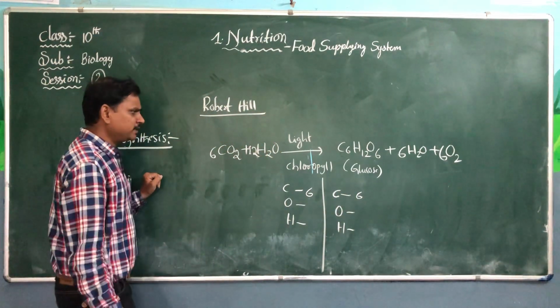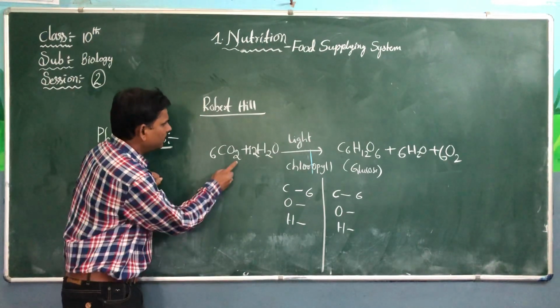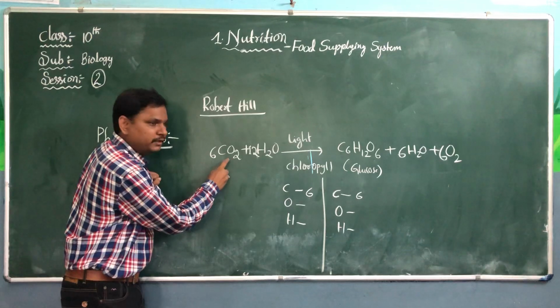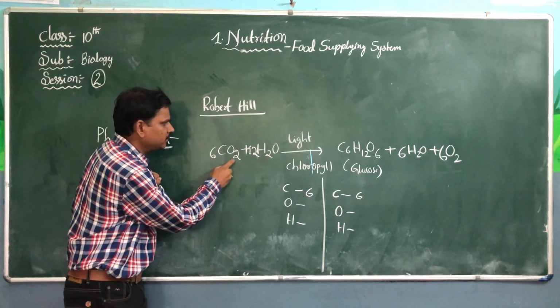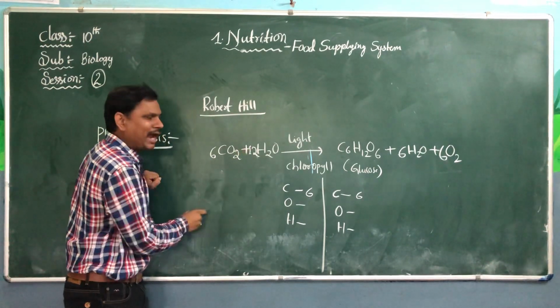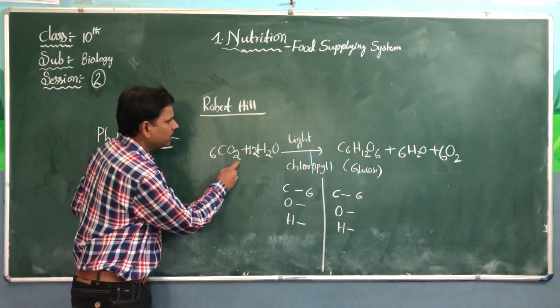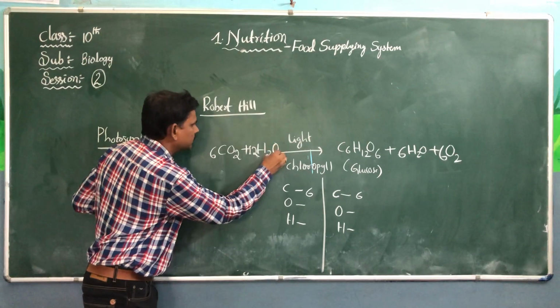How many oxygens are here? Look here: 2 and 6. We can multiply. 6 2s are 12. Here there is only one oxygen.